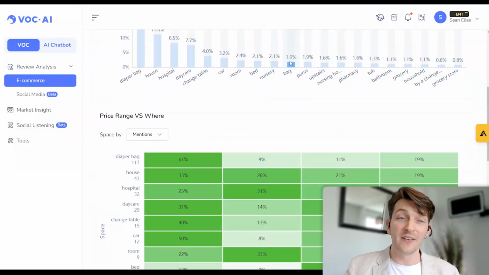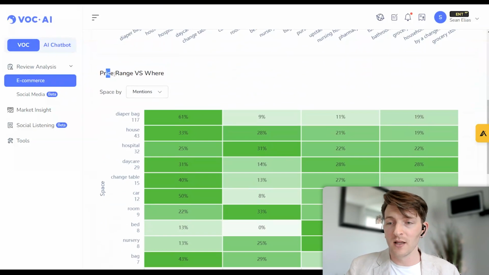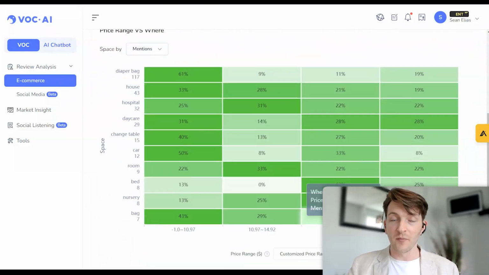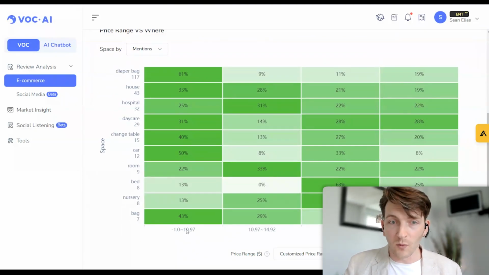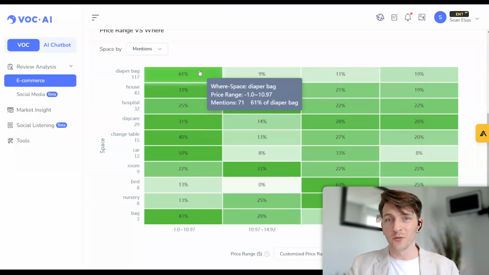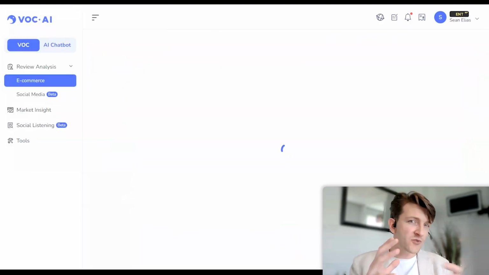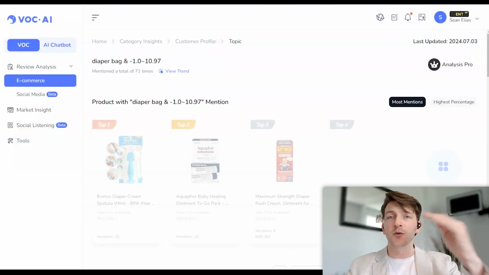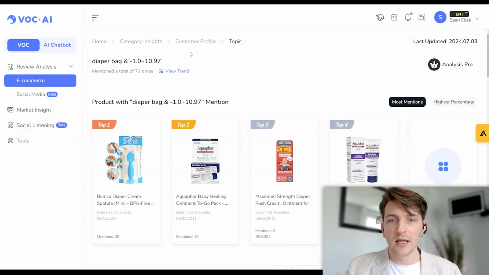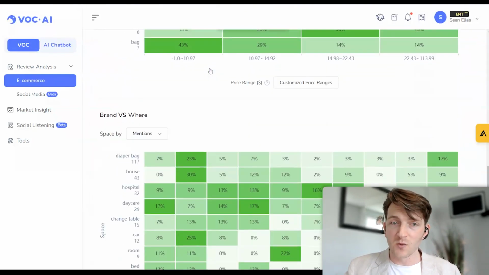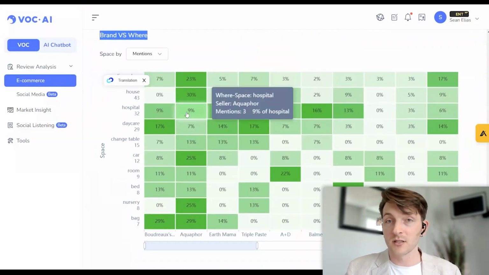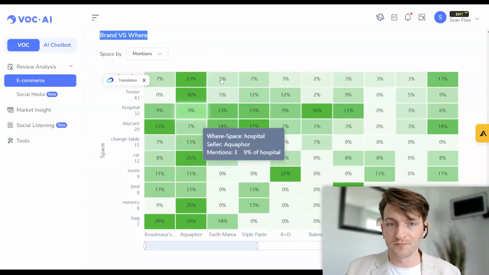As we scroll down, we can see different information like price range versus where. Is the more expensive brands being used for skincare, whereas the cheaper brands are being used for babies? Probably not, is what we're going to find out here. But again, if we want to know, we can click on this and then see all the reviews that are responsible for this price range product being used for their babies, carried around in diaper bags. And then as we scroll down, brand versus where. So is there a certain brand that's targeting a different type of audience, skincare versus kids, children?